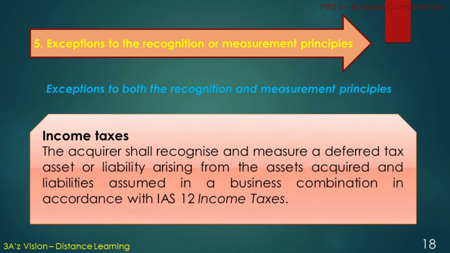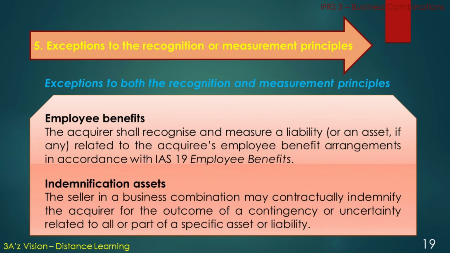Exceptions to both the recognition and measurement principles. Income taxes. The acquirer shall recognize and measure a deferred tax asset or liability arising from the assets acquired and liabilities assumed in a business combination in accordance with IAS 12 income taxes. Employee benefits.